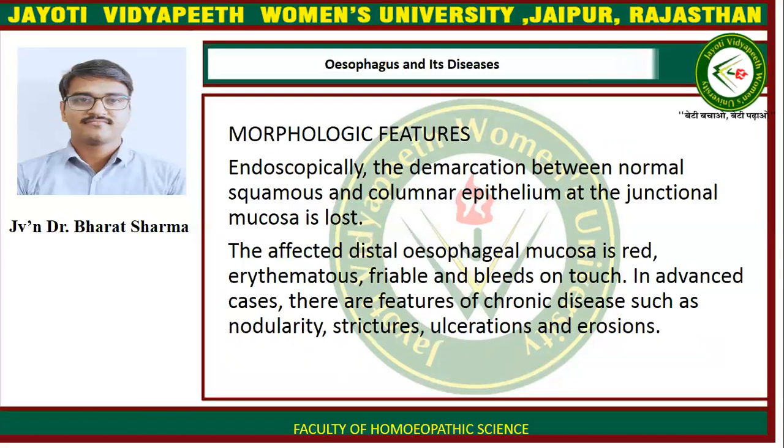Morphological features: endoscopically, the demarcation between normal squamous and columnar epithelium at the junctional mucosa is completely lost. The affected distal esophageal mucosa is red, erythematous, friable, and bleeds on touch. In advanced cases, there are features of chronic disease such as nodularity, stricture, ulceration, and erosions.